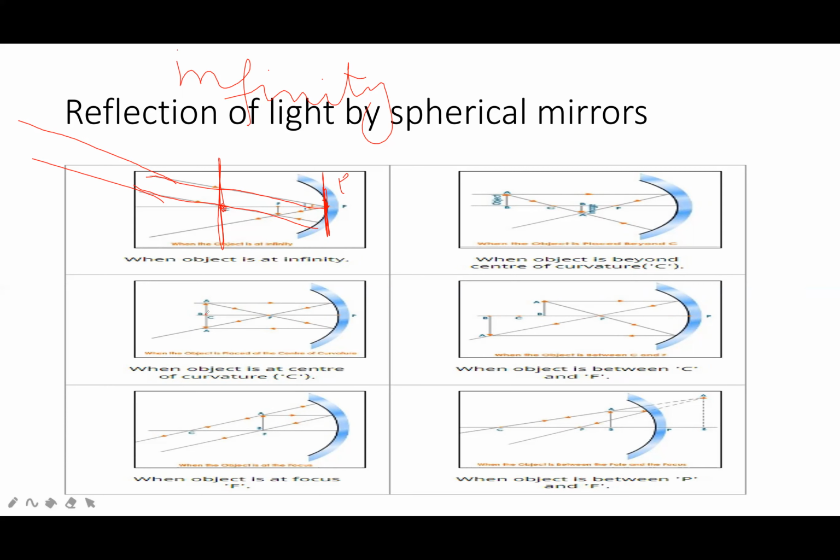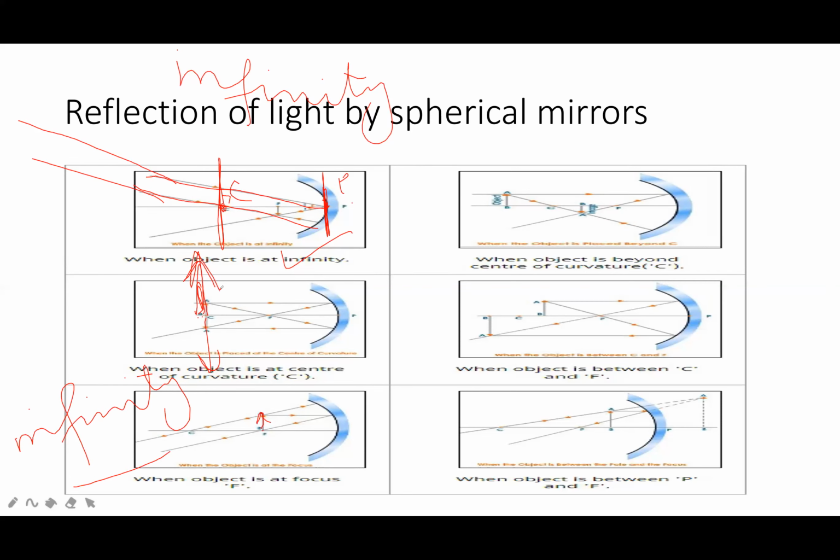If the object is placed at the center of curvature, the image will also be found at the center of curvature.